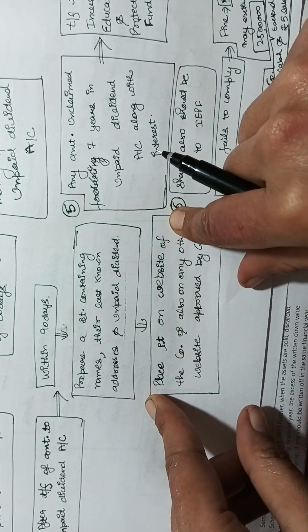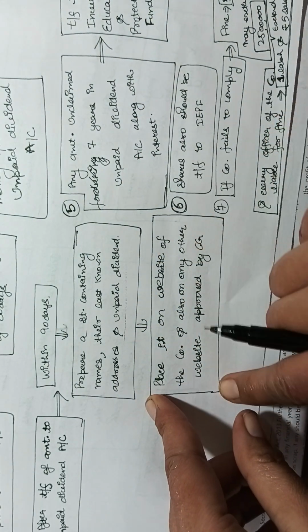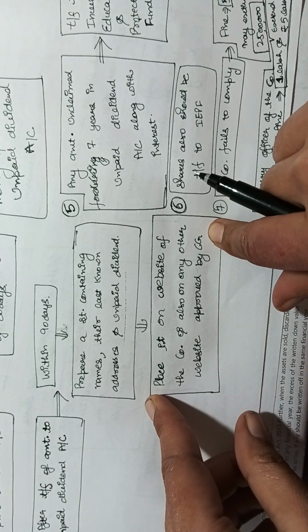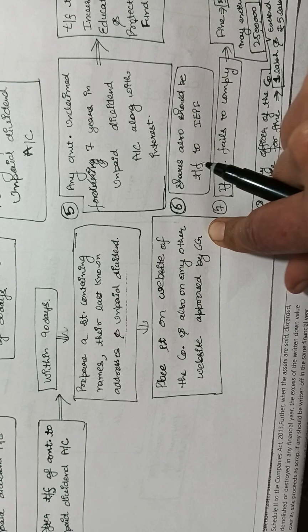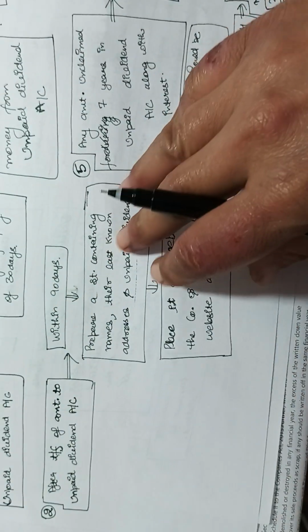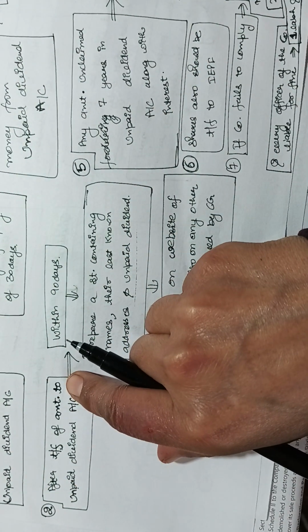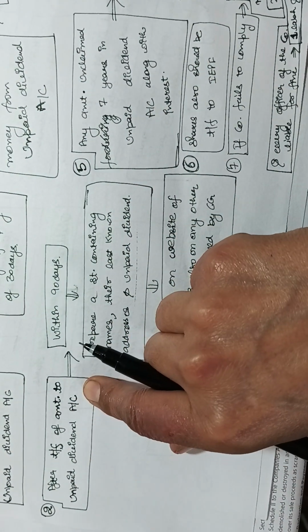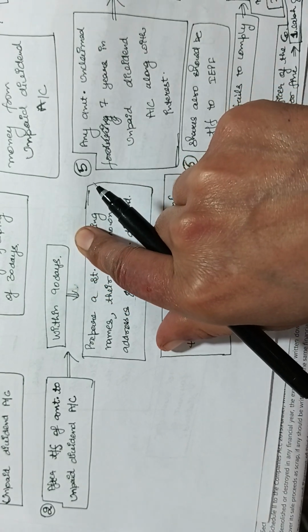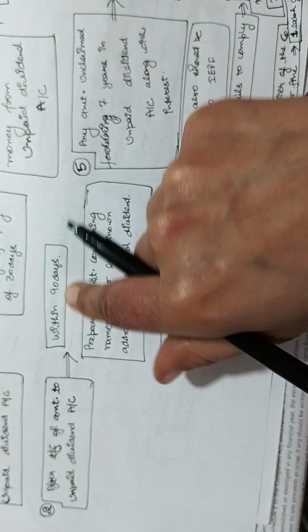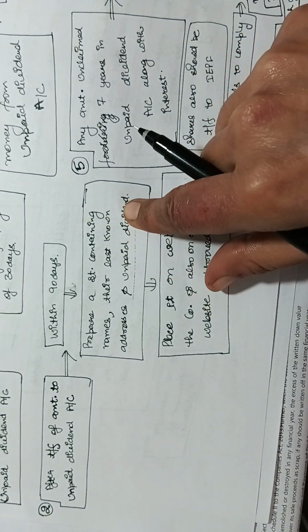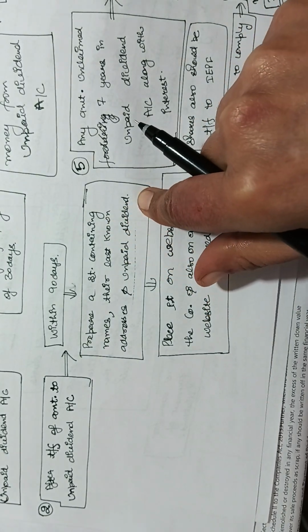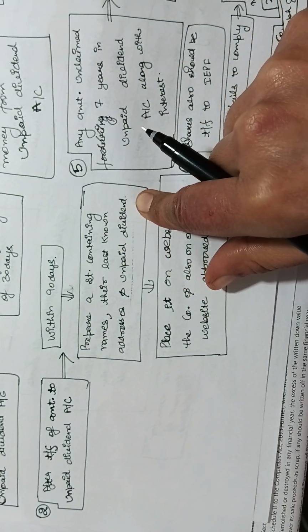And place it on the website of the company, and also on any other website approved by the central government.